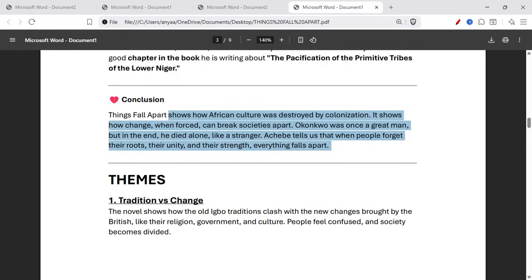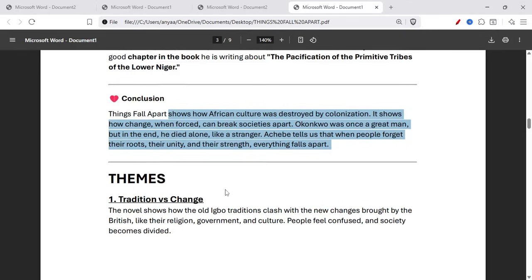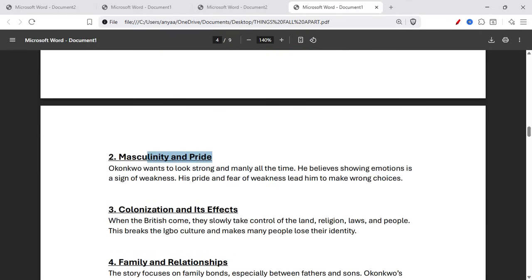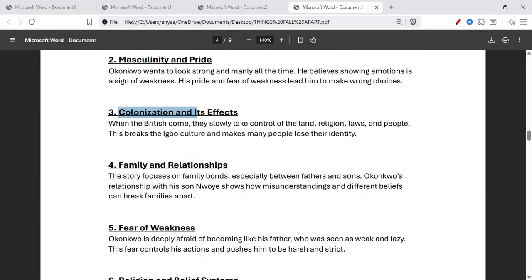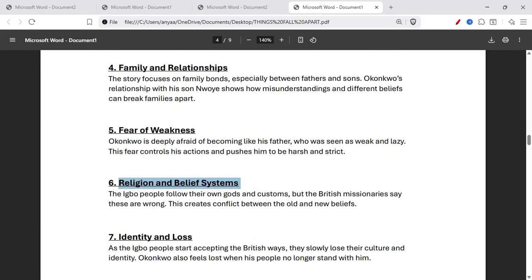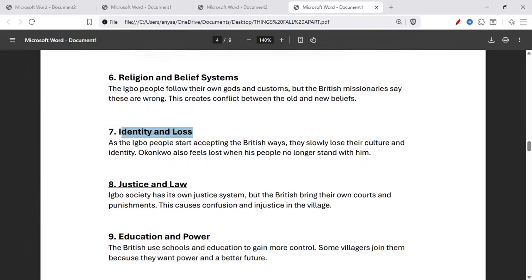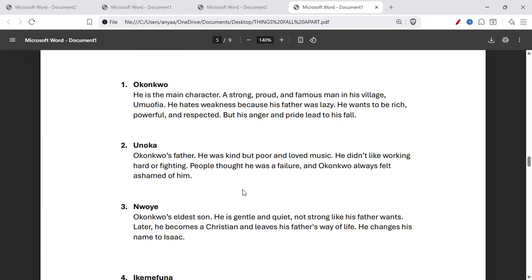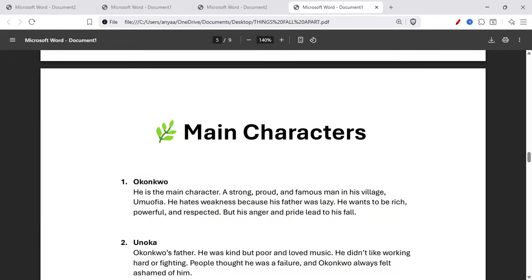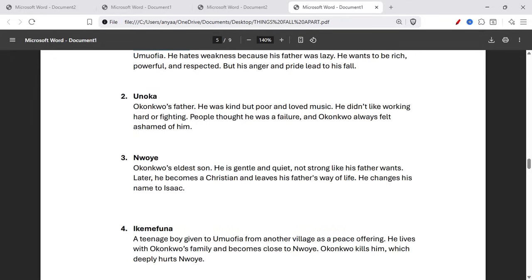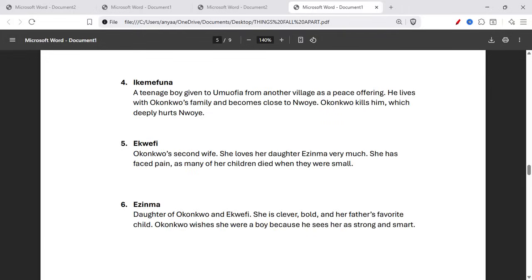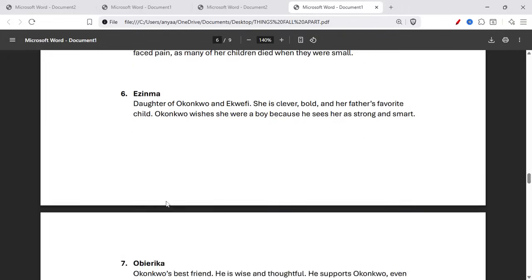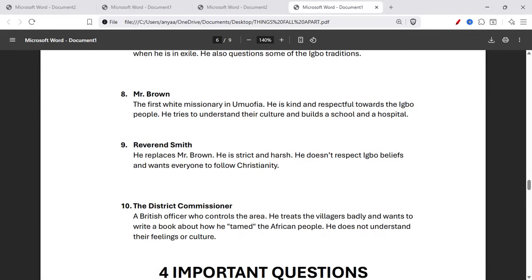Now let's discuss the themes: tradition versus change, masculinity and pride, colonization and its effect, family and relationships, fear of weakness, religion and belief system, identity and laws, and justice and law, education and power. Now here are some main characters you can read: Okonkwo, Unoka, Nwoye, Ikemefuna, Ezinma, Ekwefi, Obierika, Mr. Brown, Reverend Smith, the district commissioner.